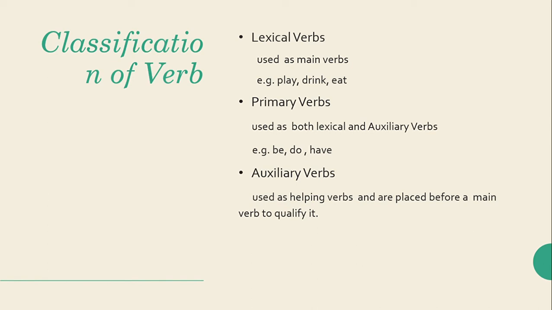But if I say he is walking, now is is used as a helping verb. So primary verbs can be used as both lexical and auxiliary verbs, and these include be, that includes is, am, are, was, were, etc., and do as well as have. These are also the primary verbs.